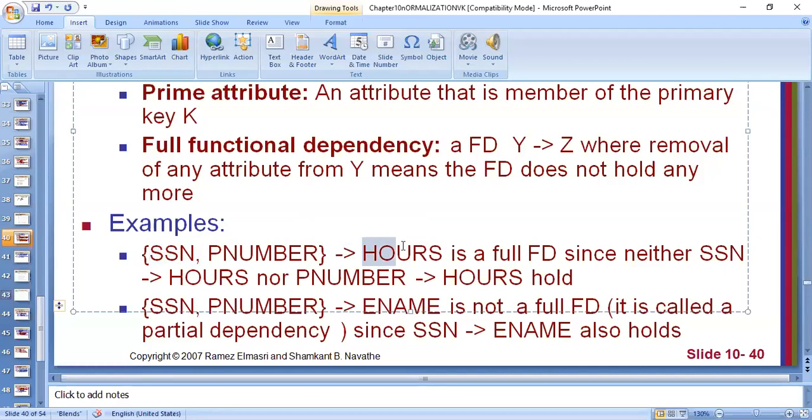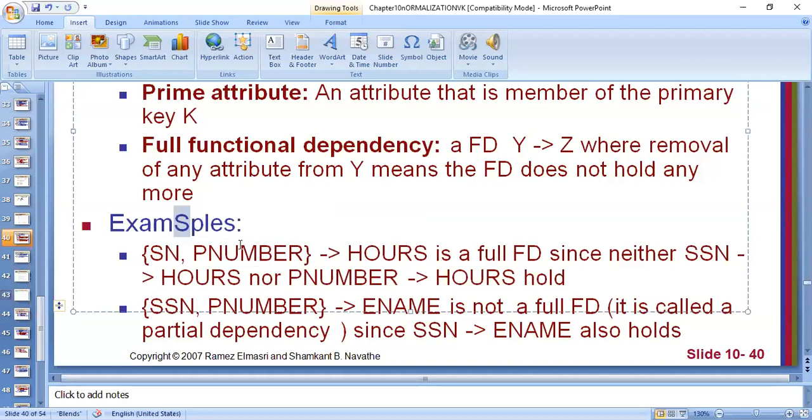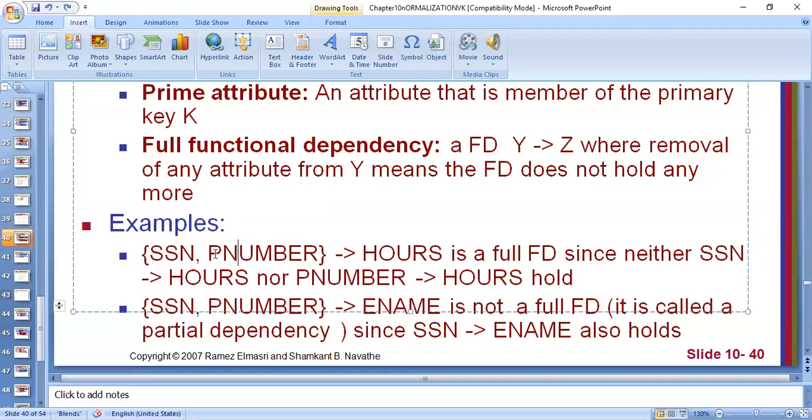To determine the number of hours, I will need the combination of both these values: the SSN number and the project, that is, which employee on which project. Then only I'll be able to determine the number of hours. So in this case, this particular combination is considered to be a full functional dependency.